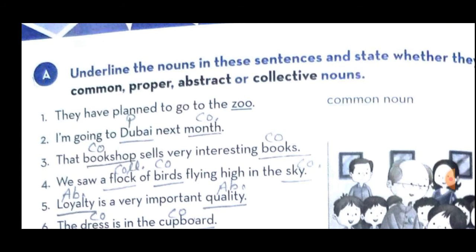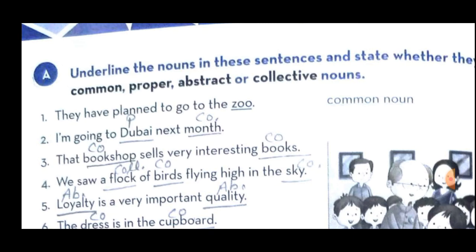So zoo is a common noun. Here, no particular name of a zoo is given, otherwise we would put it into proper noun. But here only zoo is written, so this is a common noun. So here zoo is underlined and near that, common noun is written.